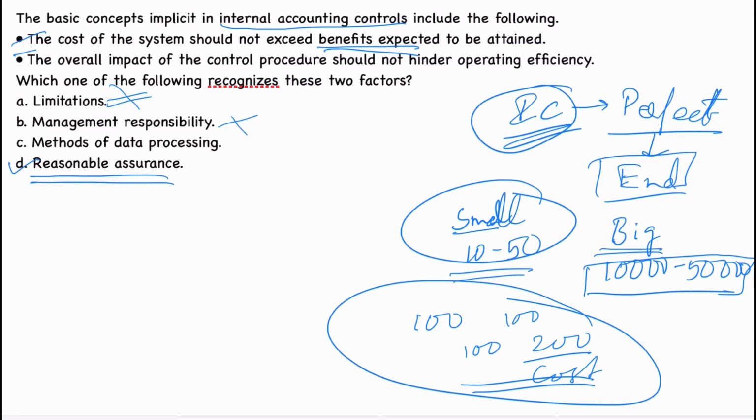Remember, reasonable assurance means the cost of the system should not exceed benefits expected to be attained, and the overall impact of the control procedure should not hinder the operating efficiency. I hope you got that.